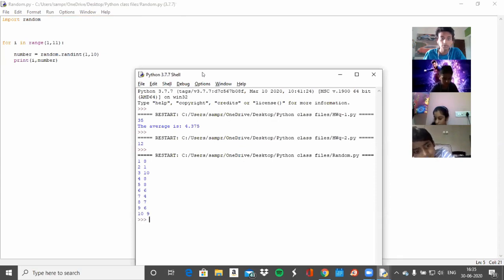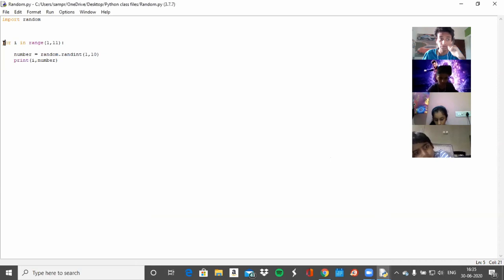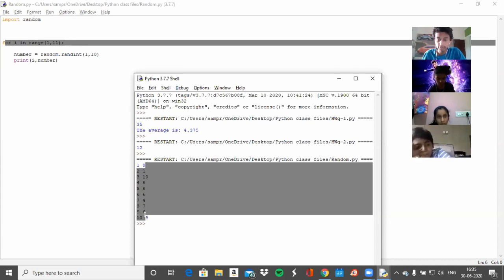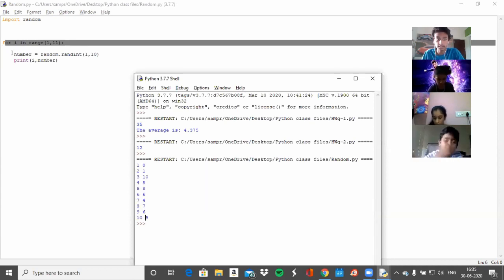Okay. So over here, all I did was make a for loop to go through one by one to show you that it's randomized, right? So all you have to know is that random.randint will give you a random number. The first one gave 8.